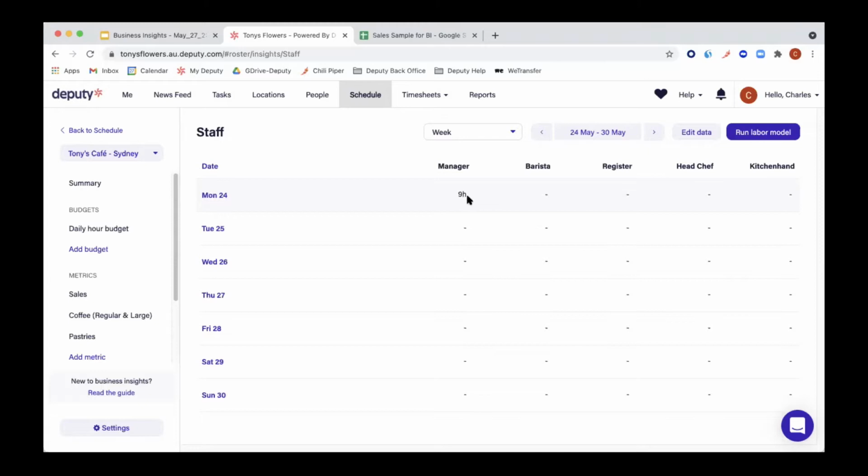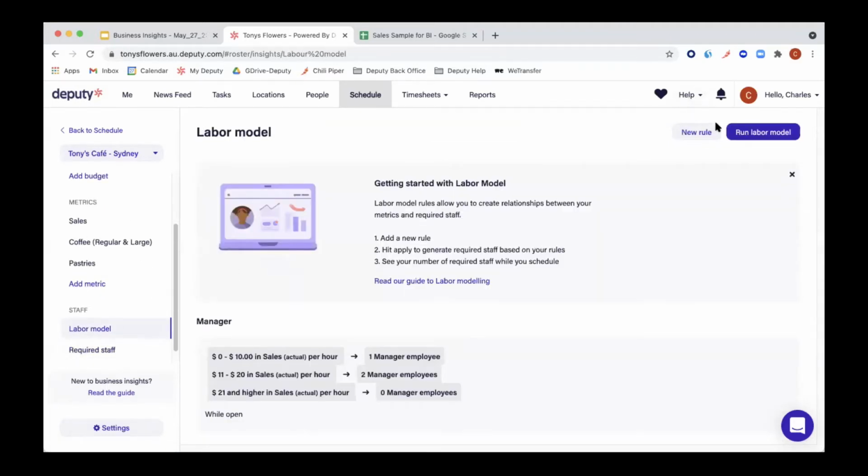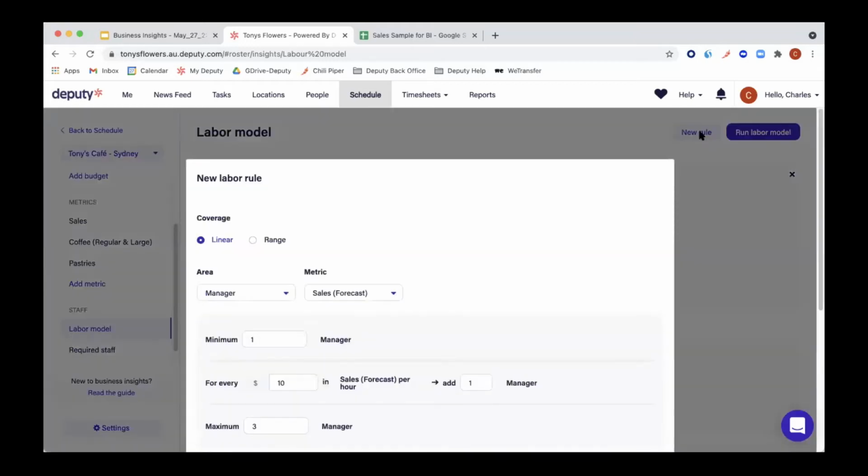So the required staff is basically how many people I need for this particular hour. Now let's go to the labor model. And let's create a new rule. Now the labor model, like the budget and the required staff, this is as well very helpful for auto scheduling. You are basically giving Deputy rules to do your job for you. Now let's create a new rule.